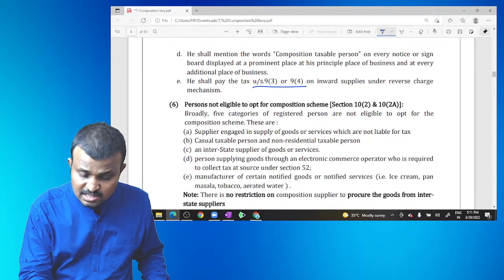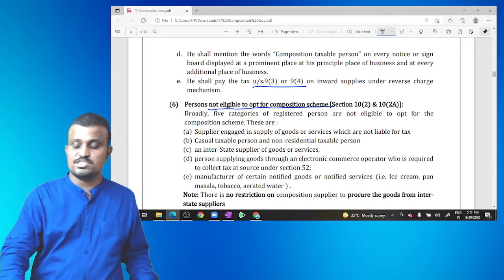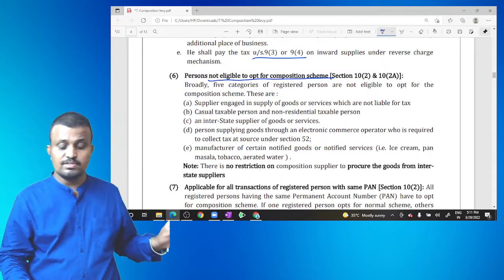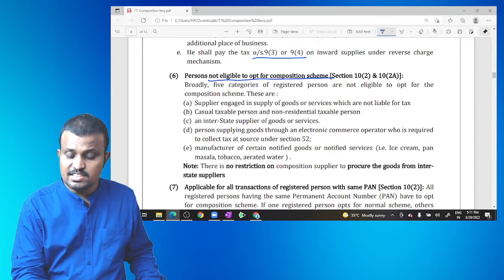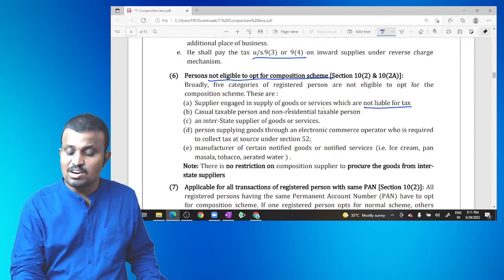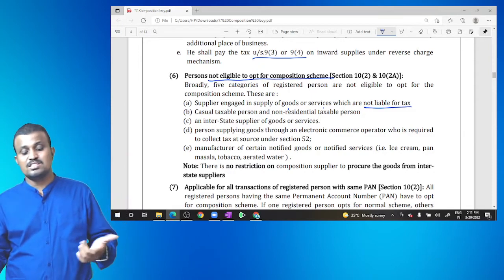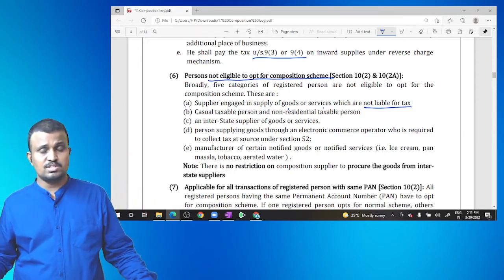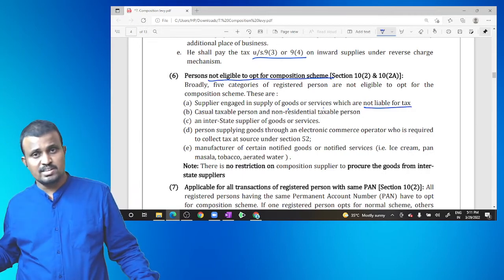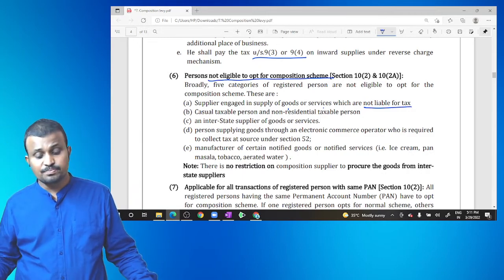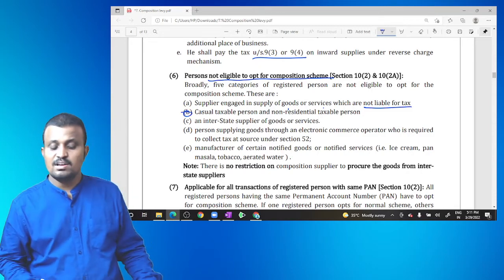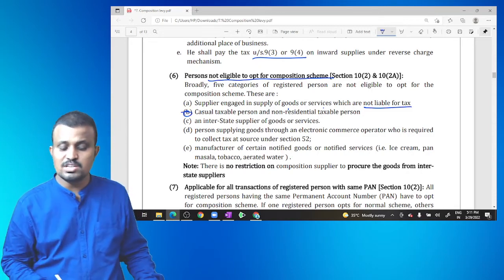Then, persons not eligible for opting composition scheme. The first one is the supplier engaged in supply of goods or services which are not liable for payment of tax, nothing but non-taxable supply like alcohol meant for human consumption, and petrol, diesel, motor spirit, natural gas and ATF. Also a casual taxable person, a non-resident taxable person, and an interstate supplier of goods or services.